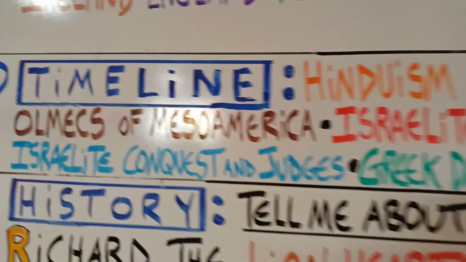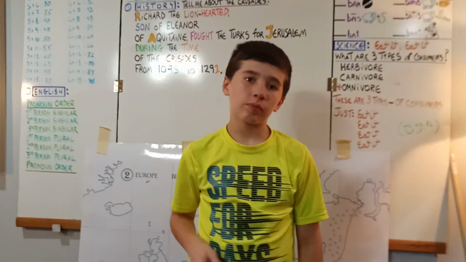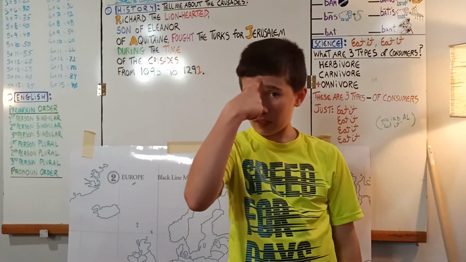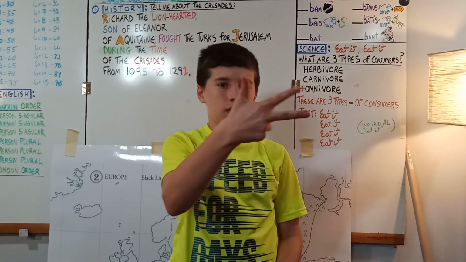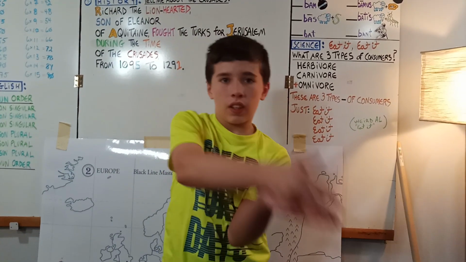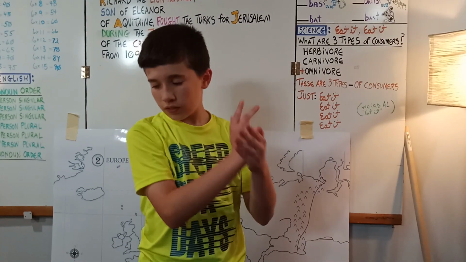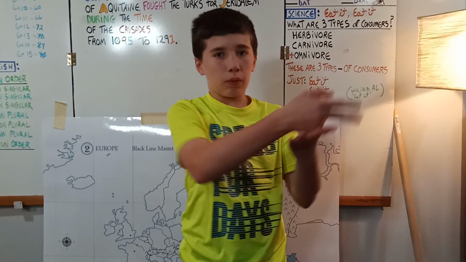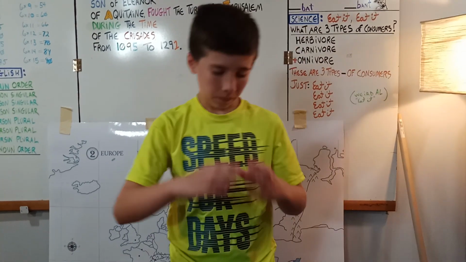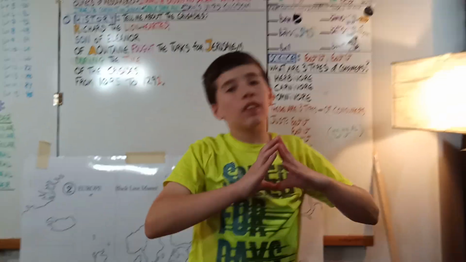For timeline, we're going to start with Hinduism in India. So we're going to point to our forehead, and then we're going to do Phoenicians in the alphabet. Now the Phoenicians were sea-bearing. They were on the sea, and they come out with the alphabet. So we're going to make a ship, and we're going to be floating on the sea. And then we're going to do Olmecs of Mesoamerica, make a big O and go around our head because they have those big head statues, Olmecs of Mesoamerica.